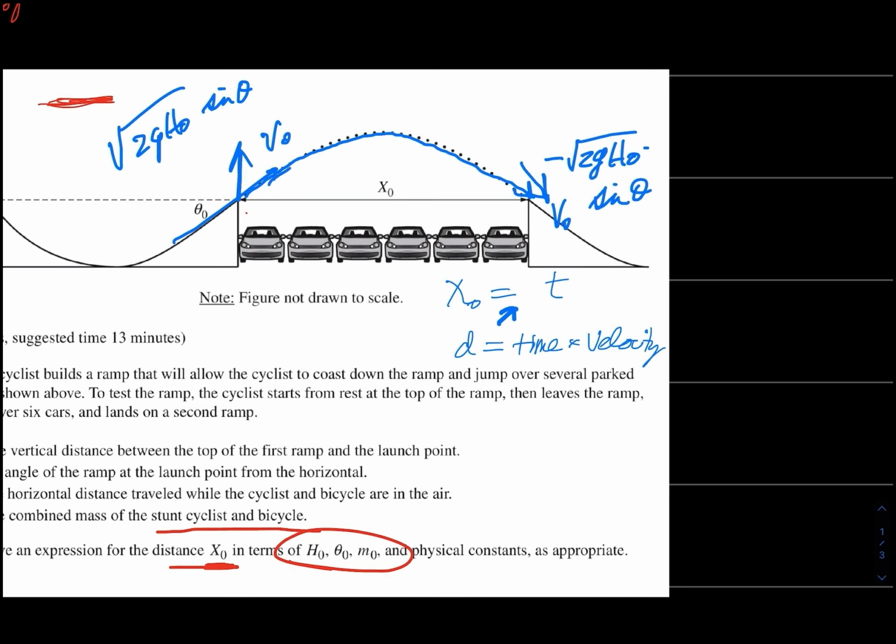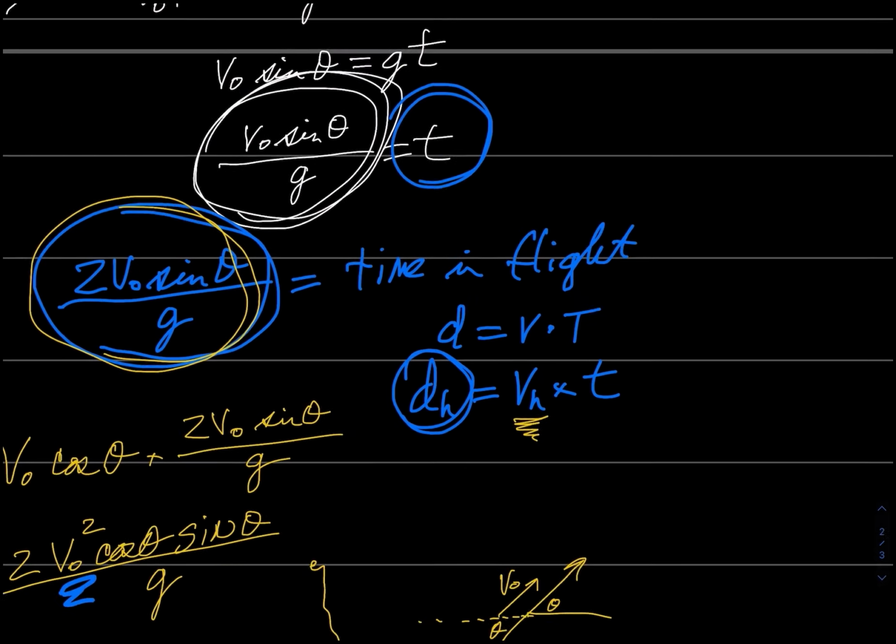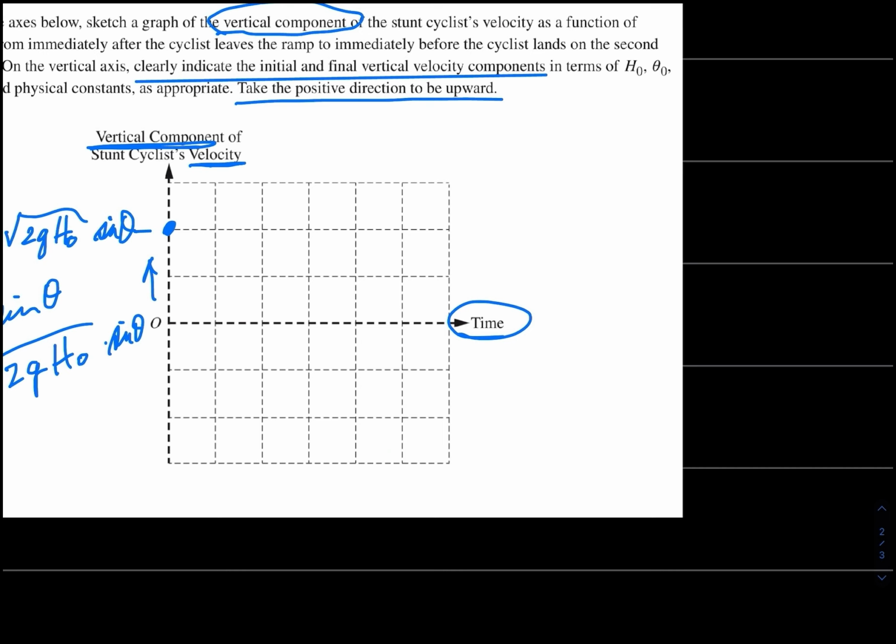He just traded kinetic for potential energy and then traded it back, because when he hit the ramp here, he was at the same height above the ground as he was here. And gravity decreased his vertical velocity steadily over the time that he was going. So on our chart, if we started out at the square root of 2gh sub naught sine theta, we're going to end up at negative the square root of 2gh sub naught times sine theta.